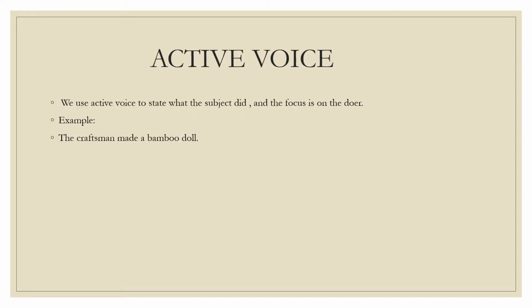Now let us see what is active voice. We use active voice to state what the subject did and the focus is on the doer. When the focus in a sentence is on the doer or the person who is doing something or doing an action, we say that it is in active voice. For example, the craftsman made a bamboo doll.